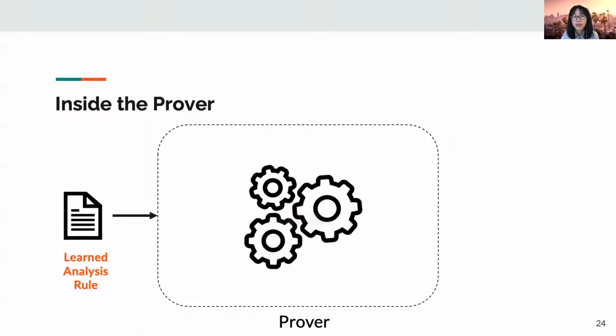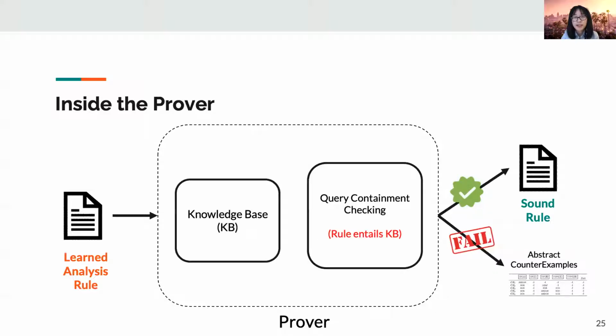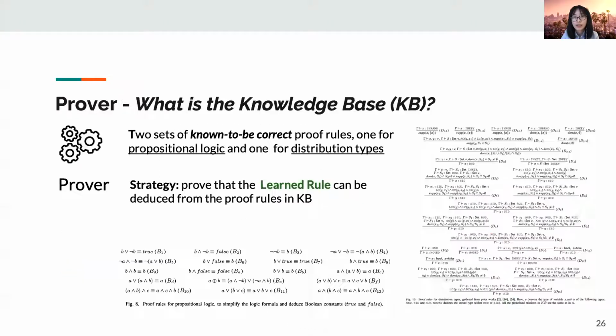Till now, we got a general overview of the synthesis framework and the learner component, but the prover component still looks mysterious. We only know it either fully verifies the programs or generates counterexamples. Let's demystify what's inside. Inside the prover, there are two parts, the knowledge base and query containment checking.